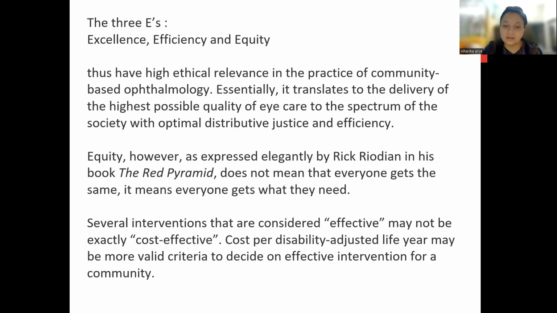So according to the patient's status, we have to prescribe the surgeries. Cost per disability adjusted life year may be a more valid criterion to decide on effective interventions for a community. According to the patient's status, we counsel about the interventions for the disease. So this comes under